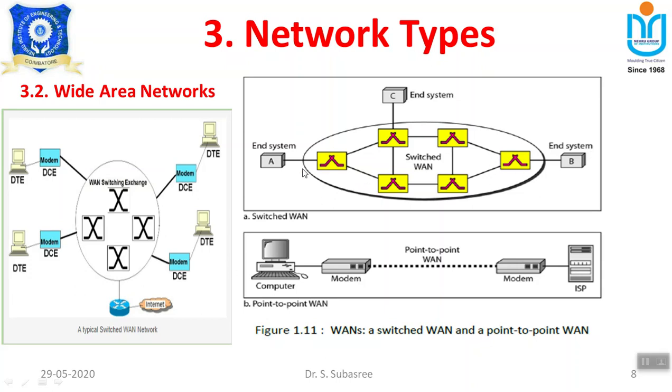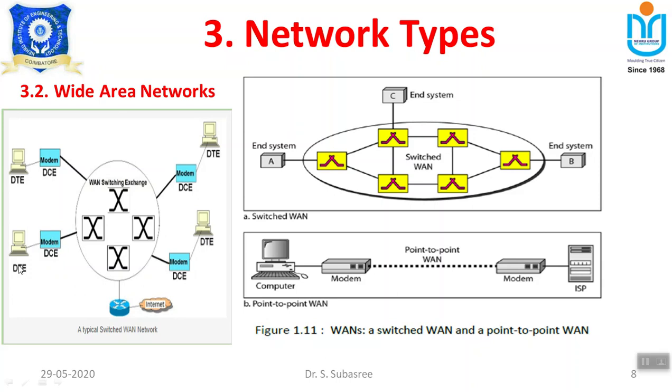And this is the expanded information regarding the wide area network which uses switches. The architecture is the same. Here we will have two things: one is DTE, that is data terminal equipment, and another is data communication equipment. What is the meaning of data terminal equipment? The terminal equipment are nothing but the sender and receiver, and then you have the data communication equipment. DCE is nothing but data communication equipment, which is nothing but a modem.